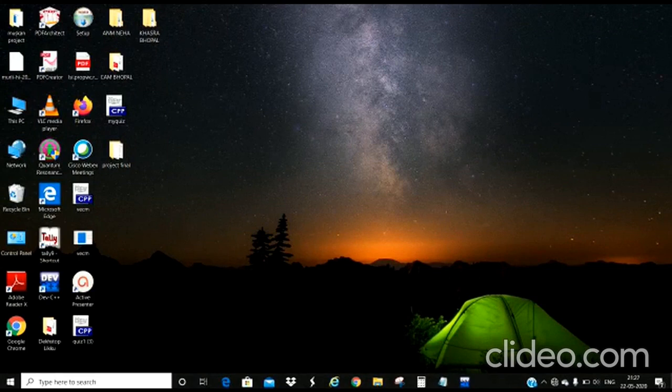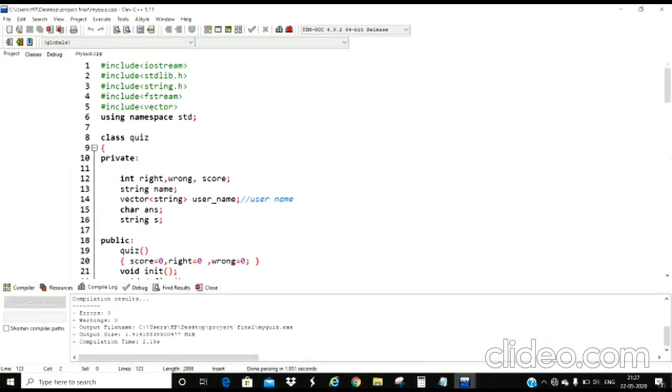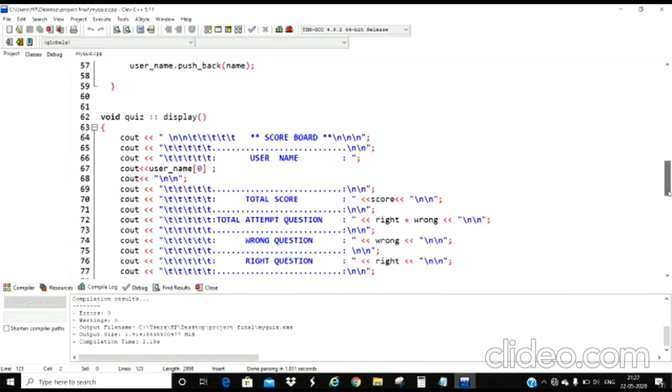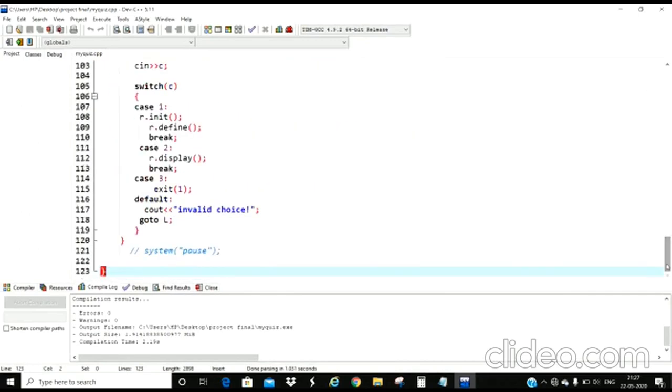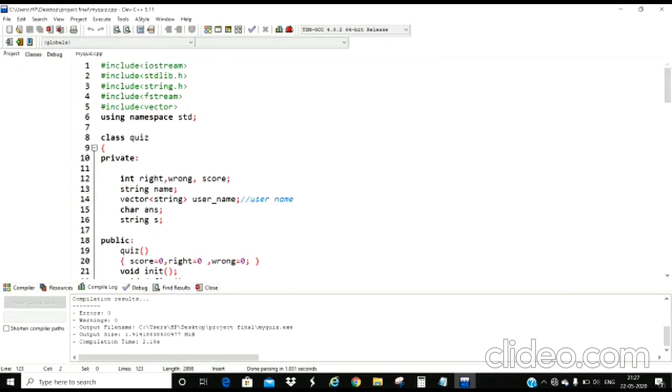A quiz is a great way to test your knowledge. So here we are, and this is the source code of our online quiz project. It is 123 lines of code, and Diksha and I will demonstrate it one by one. It is well implemented with the help of files and also the STL, Standard Template Library, using vector in the C++ programming language.